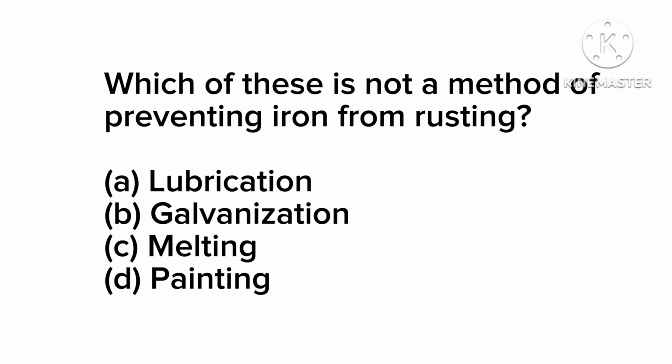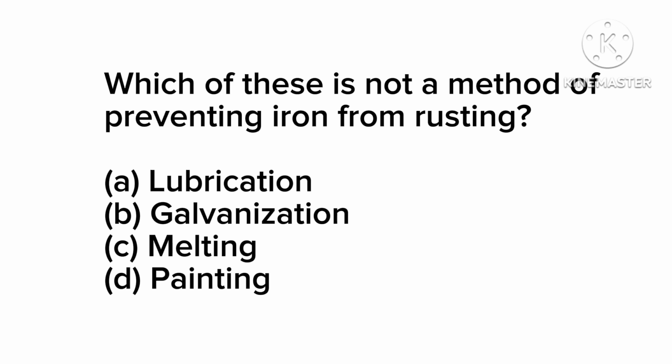Now the next question we have, which of these is not a method of preventing iron from rusting? We have lubrication, which means to apply lubricant, okay, on an iron, okay. Option B, we have galvanization. Galvanization is just to coat an iron with zinc, okay, to prevent it from rusting, to coat an iron with a rust resistant zinc, okay, to prevent the iron from rusting. So that's what galvanization means, is a method of preventing iron from rusting.